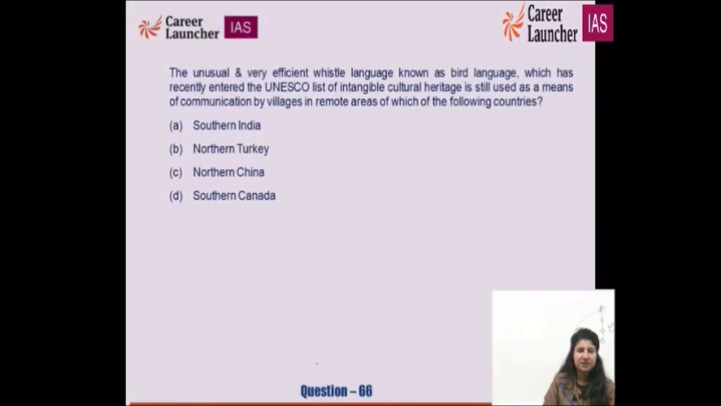This question is basically very factual, or information oriented. It's a very simple question. Such kinds of questions can come, but you have to be very careful for them, and newspapers are the best